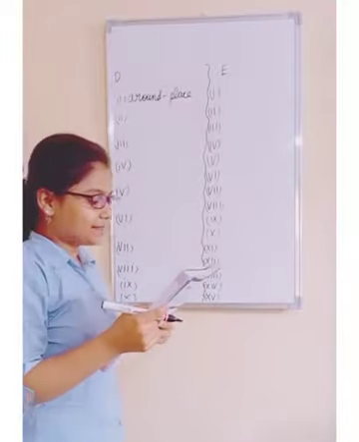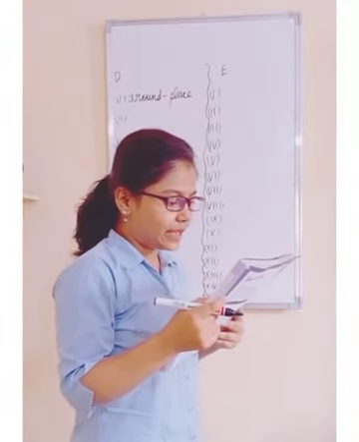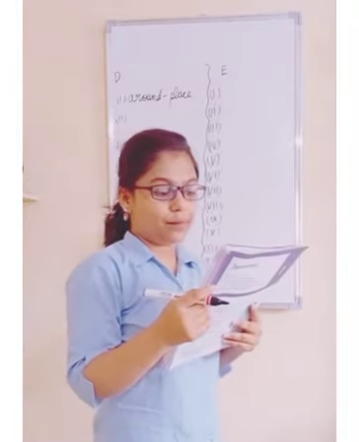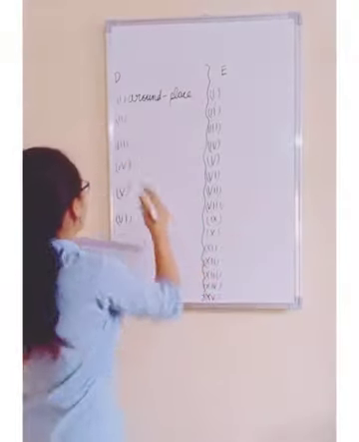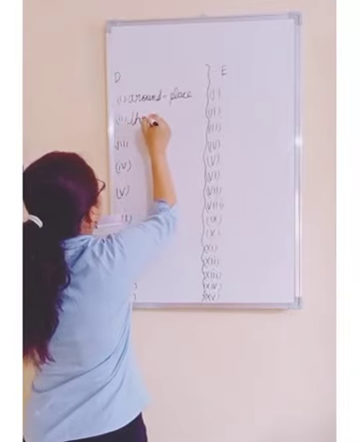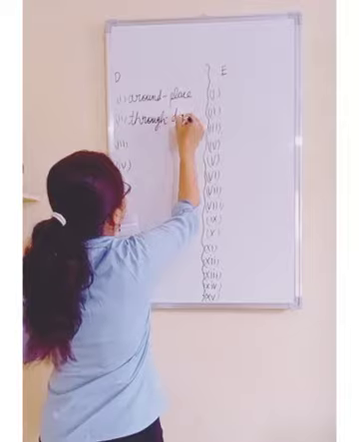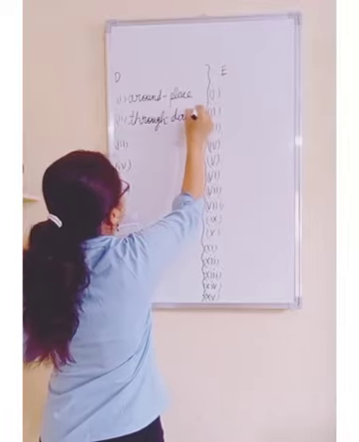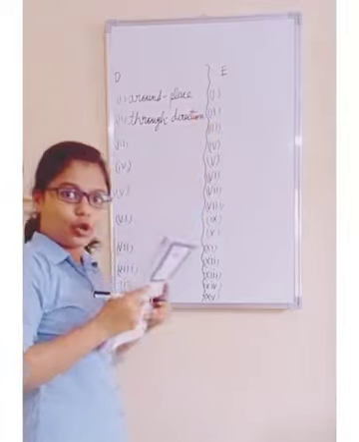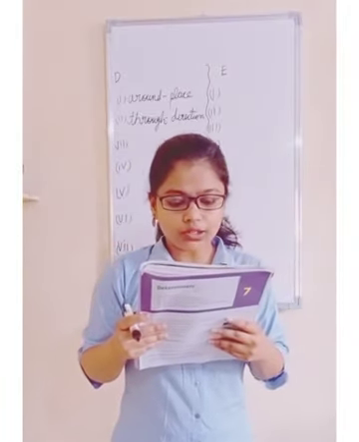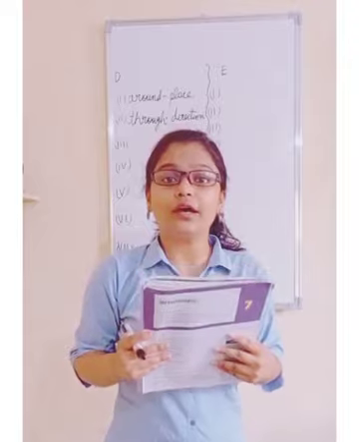Okay. Next is, on your holiday we drove through the towns of Dwarka and Jamnagar. You have to underline 'through' and it is a preposition of direction. Okay students. Next is, Karan opened the bottle with a steel opener.